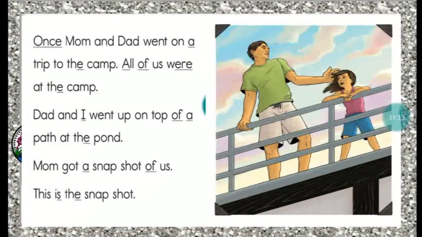This is Beth. Once Mom and Dad went on a trip to the camp. All of us were at the camp. Dad and I went up on top of our path at the pond. I think that's Beth and Beth's dad. Mom got a snapshot of us. This is the snapshot. Now, I want to ask a question. Who got a snapshot of Beth and her dad? Mom. It was Mom that snapped them with her camera.